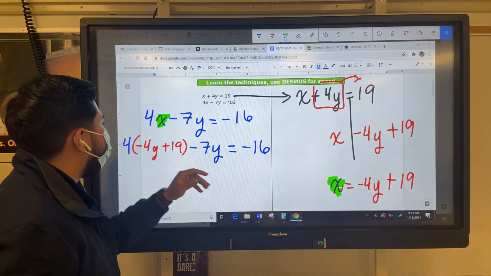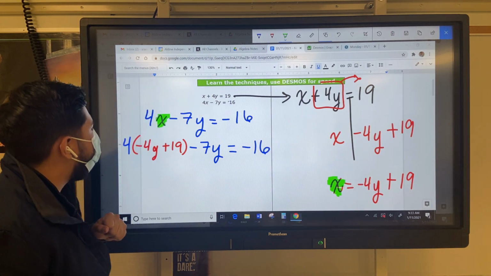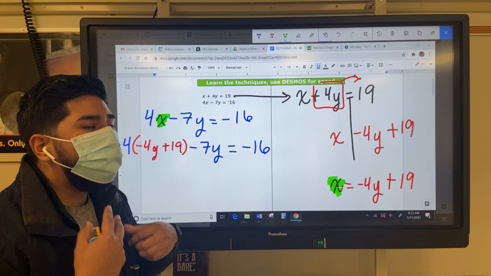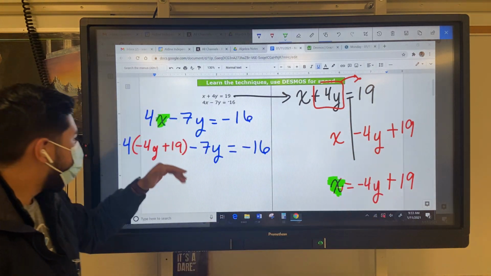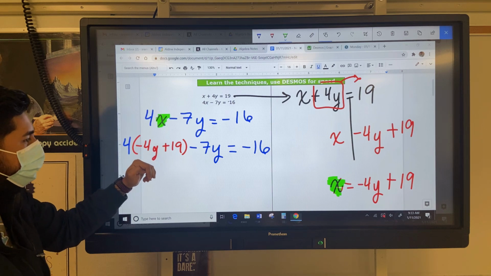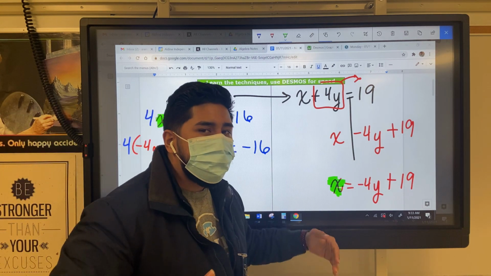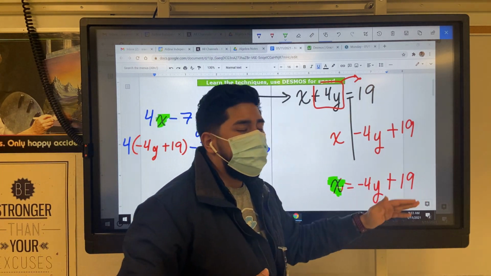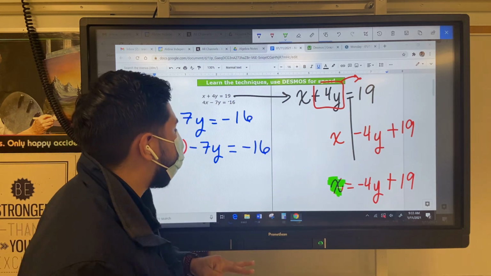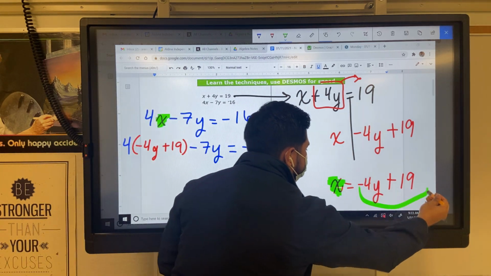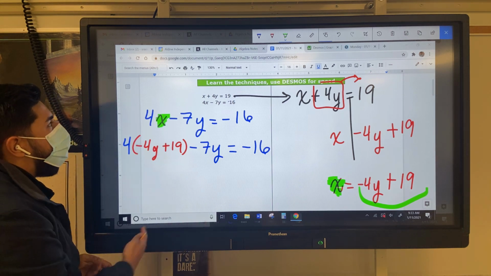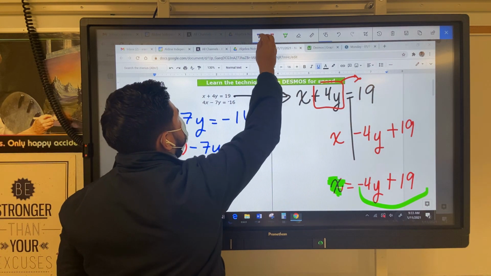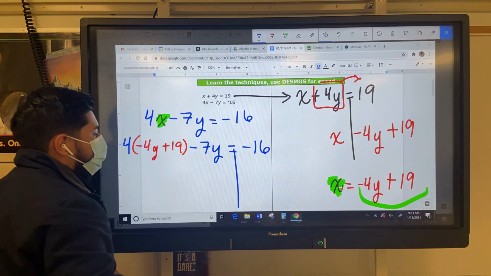So all I'm going to do is put, boom, put it in there where the x is, just as if it was just a number. Because if this was just 19, then I would just put 19 in here by itself. But because we're working with systems, our system is going to have a full equation. So just make sure I'm going to take this whole thing that is x and put it where x was. And now we get to solve. If you have any questions, please don't be afraid to hit me up.